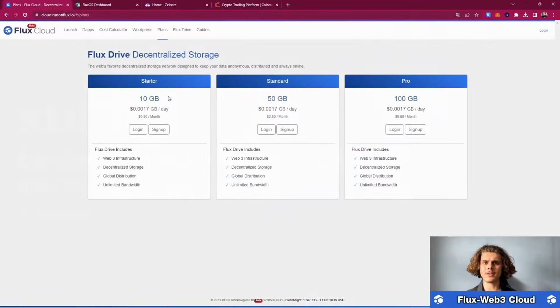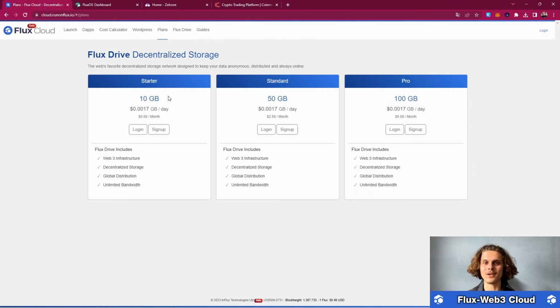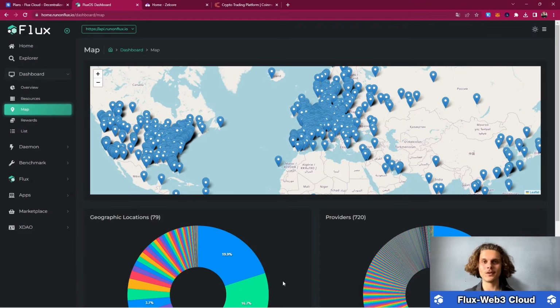Flux is the world's first decentralized cloud infrastructure utilizing the blockchain, or you could simply call it Web 3. And what's so fascinating about it? Let me show you. A lot of people tend to think that your data is actually stored in the clouds and nobody can touch it. But wrong. Your data is actually stored in one location. Could be more locations, but all from one centralized party.